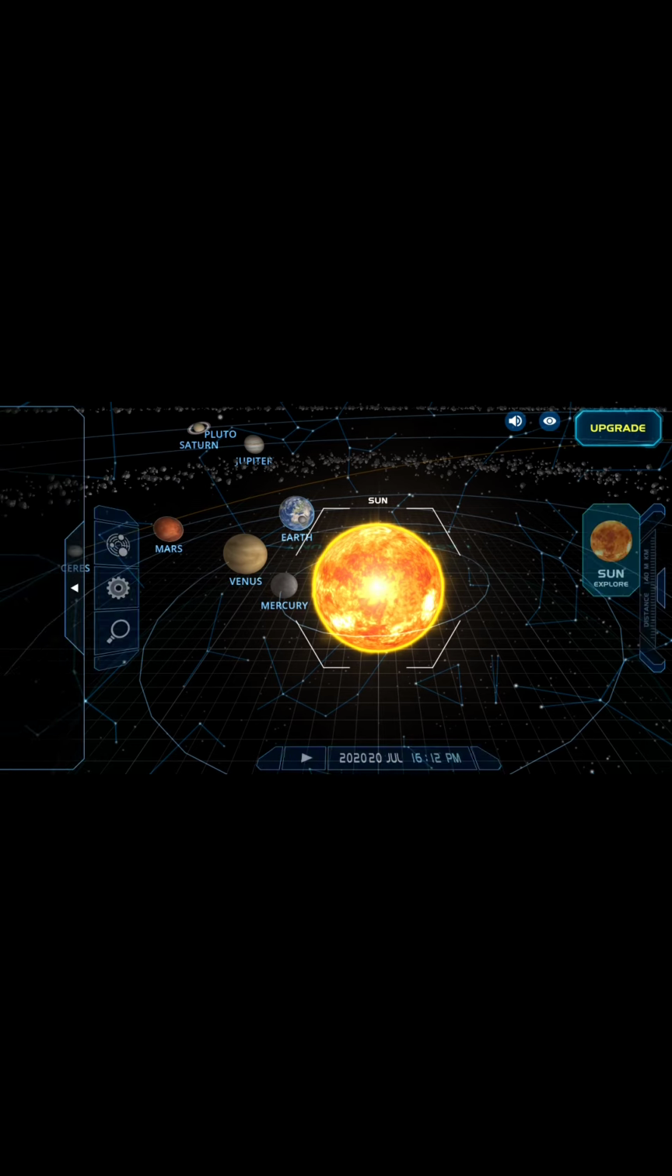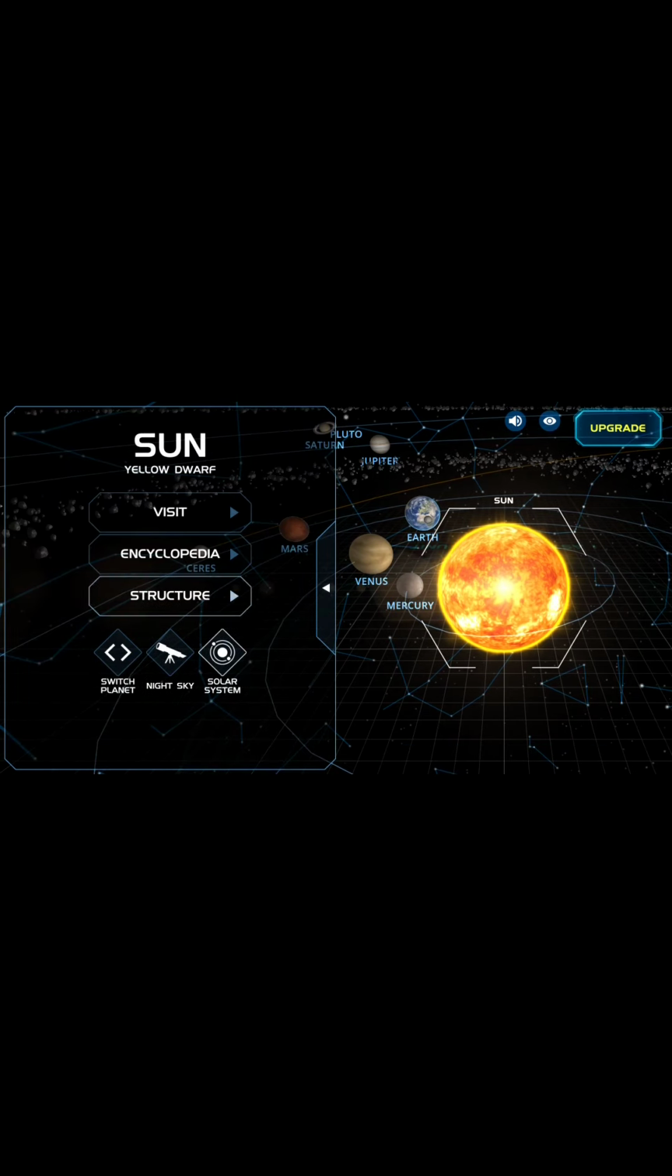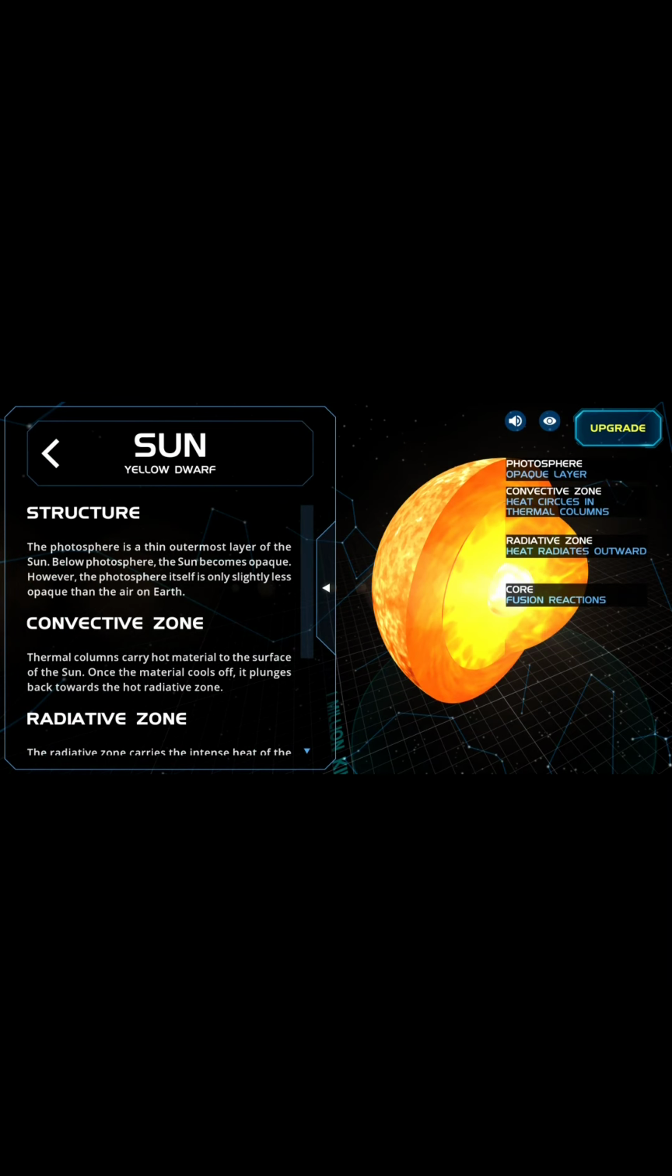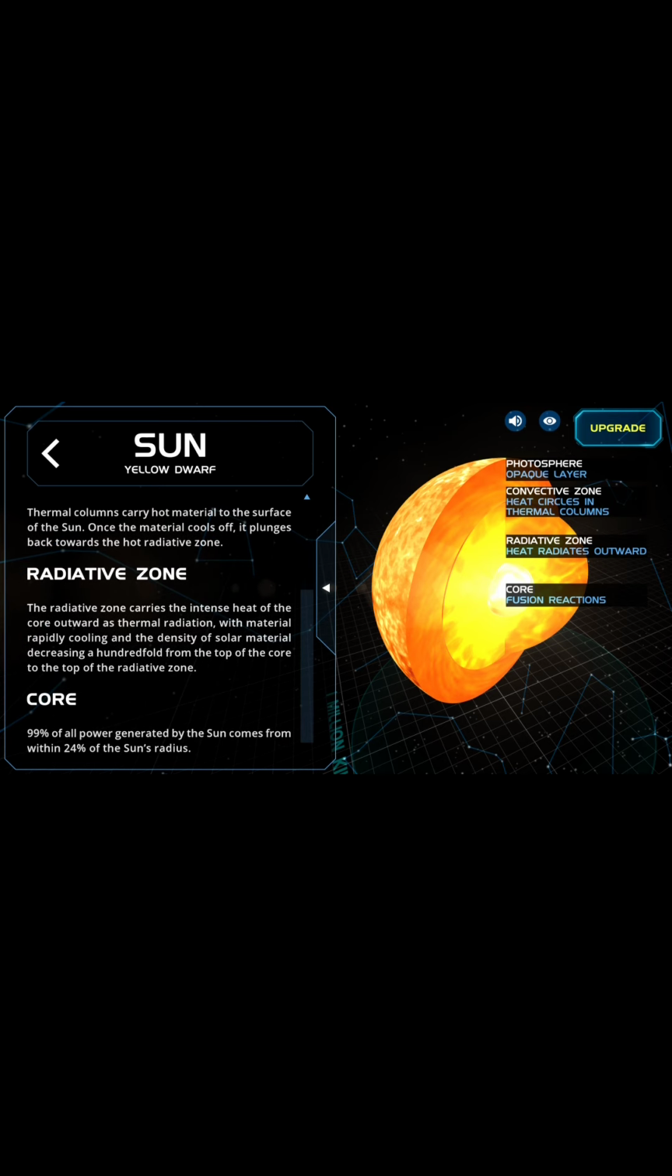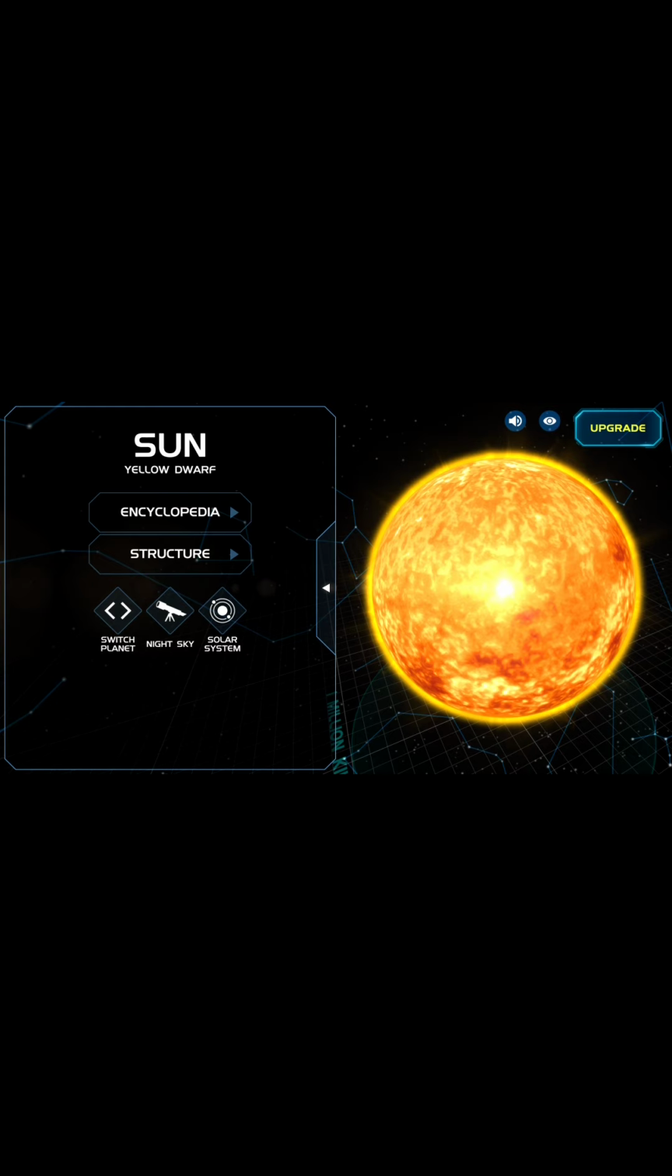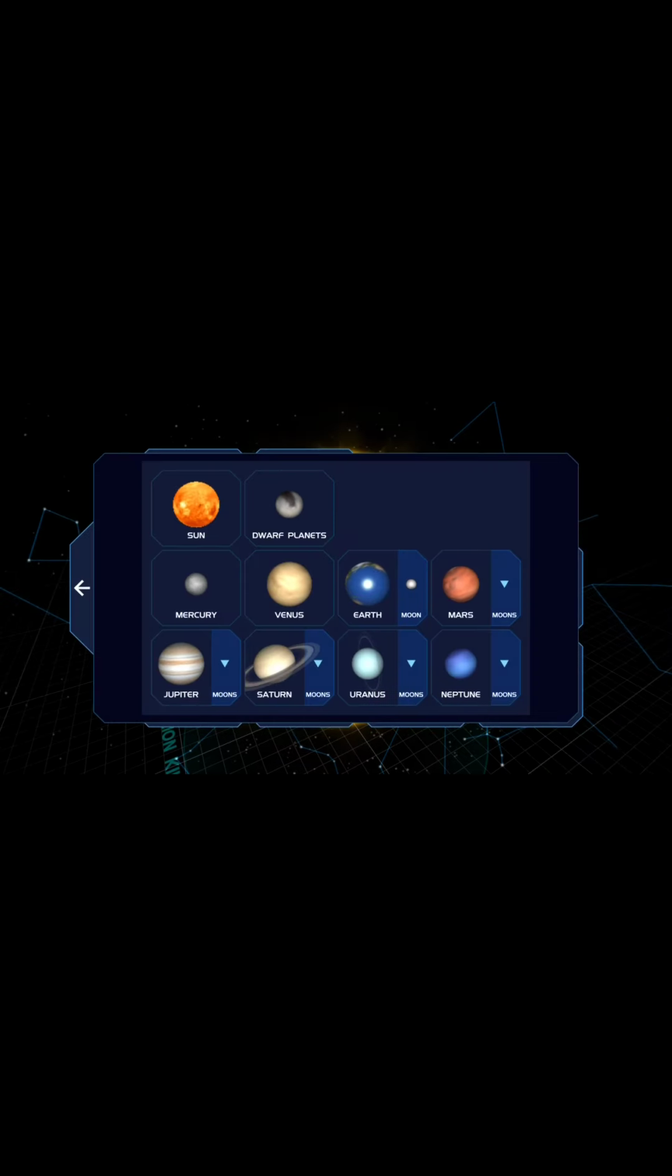First we'll see the structure of the sun. The sun has four zones: photosphere, convective zone, radiative zone, and core. I will tell you this later in brief. First we'll see all the planets, then we'll see Mercury.